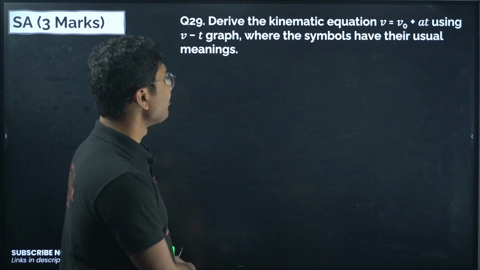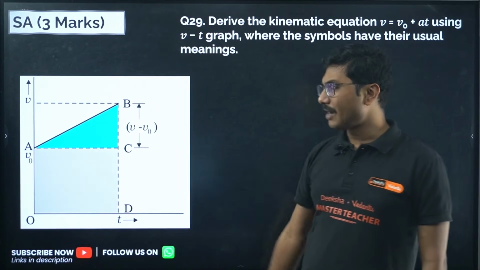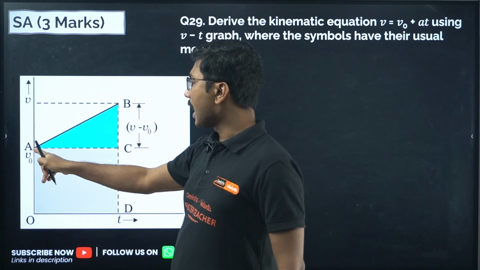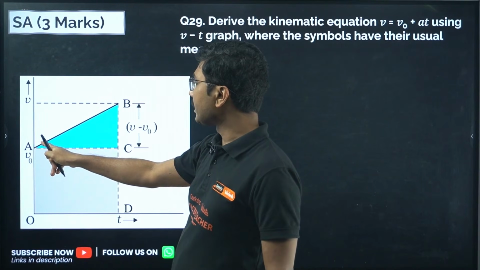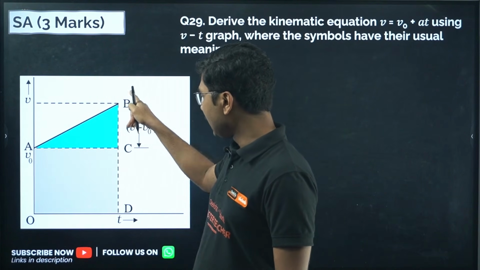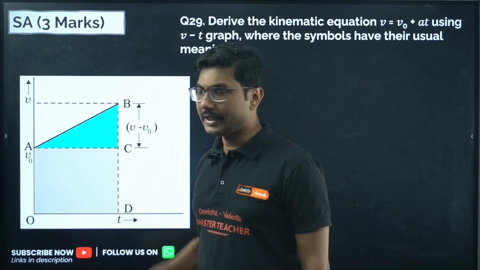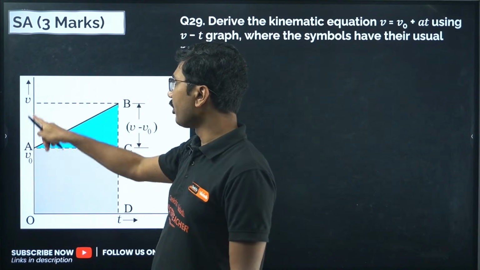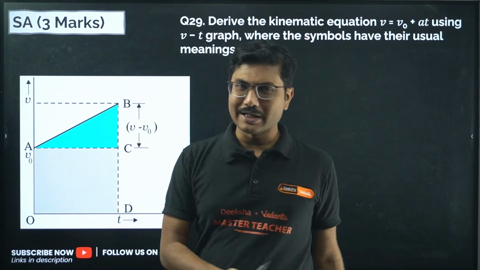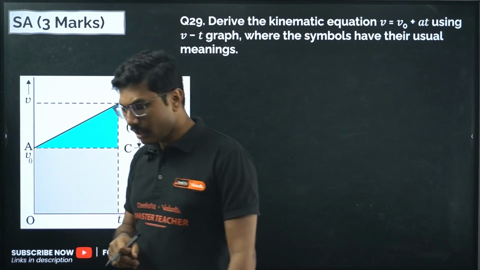Derive the kinematic equation v equals v naught plus at using vt graph, where the symbols have their usual meaning. First of all you have to draw this graph where you show that this is the initial velocity v naught, and after some time t the particle is accelerating with acceleration a and reaches the point B. Then after time t the new velocity is v. Everything has to be clearly mentioned: v naught, v, time t. You can highlight the area even though it is not required. The upper triangle is sufficient for this particular problem.